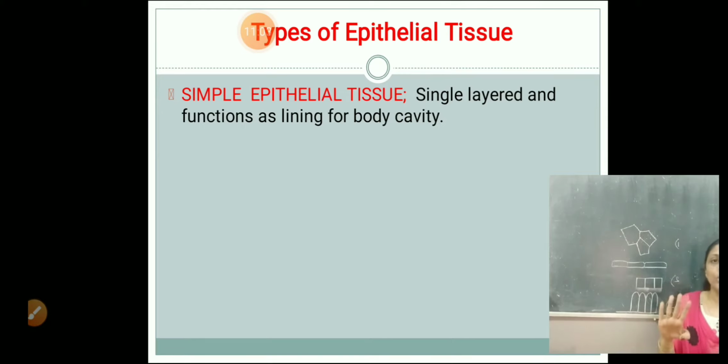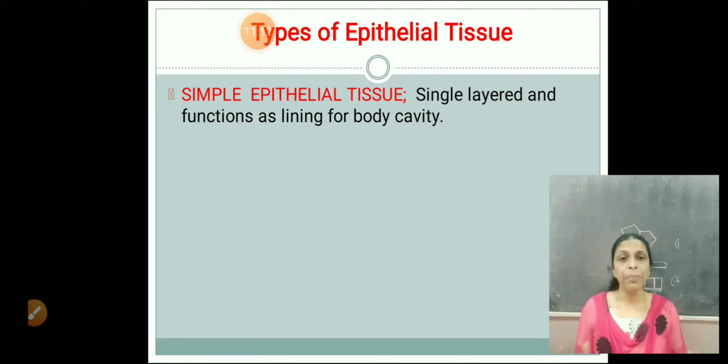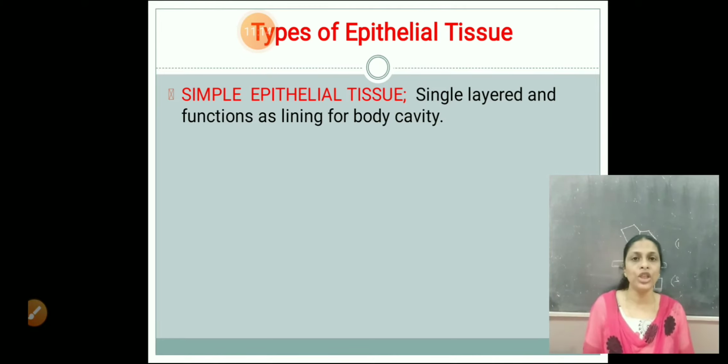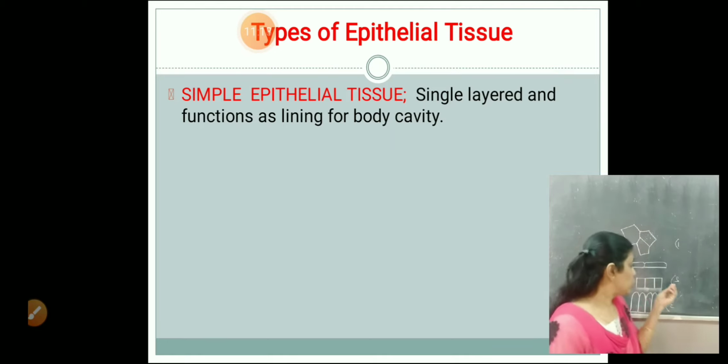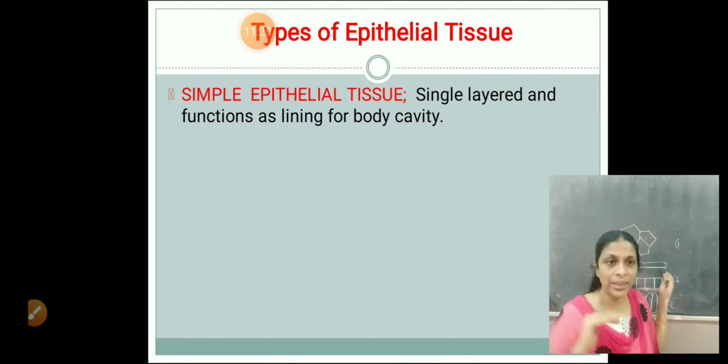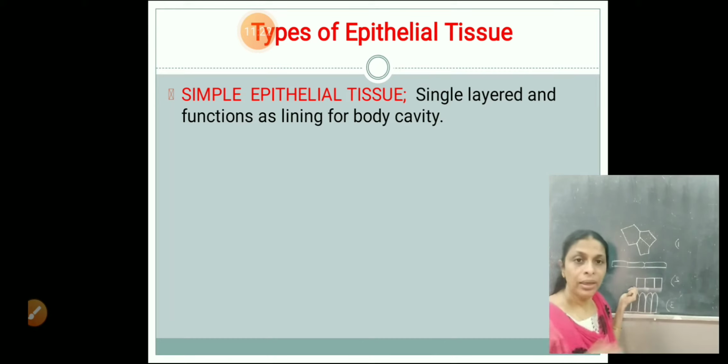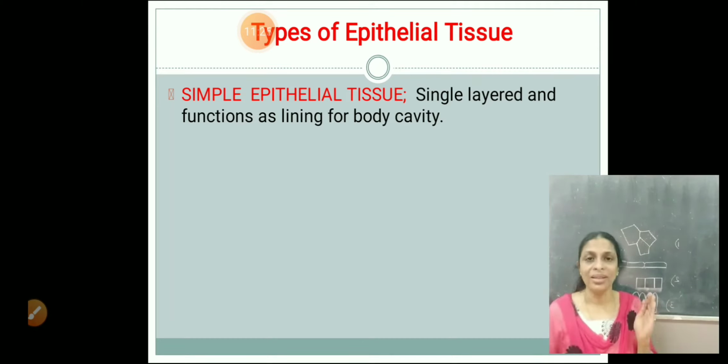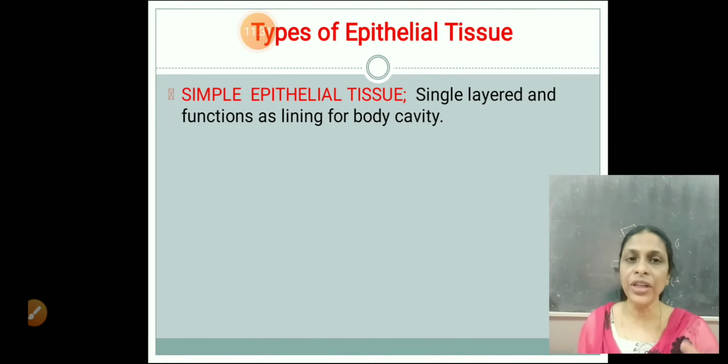So epithelial tissues are broadly classified into two types, that is simple and compound. The simple and compound is again divided into three different types based on the shape of the cells. They are squamous, that is thin flat cells. Second one cuboidal, that is cube-like cells. And the third one tall columnar cells. Hope it's clear? Right. Now let's see the differences between these.